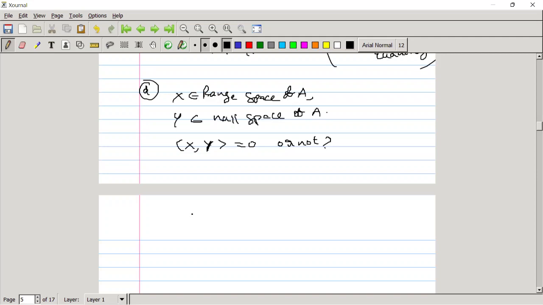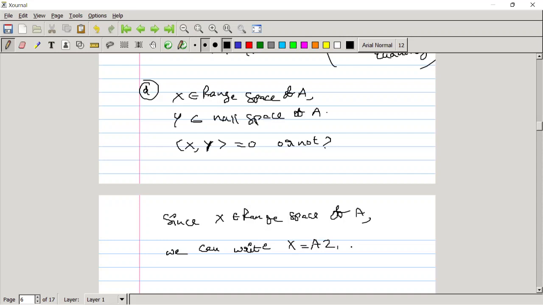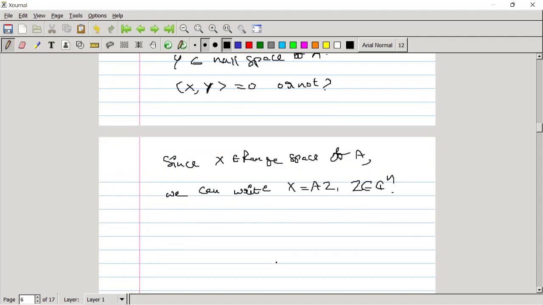Since x belongs to range space of A, we can write x equal to A z for some vector z belongs to C power n, the domain of A. I think everybody can understand this.